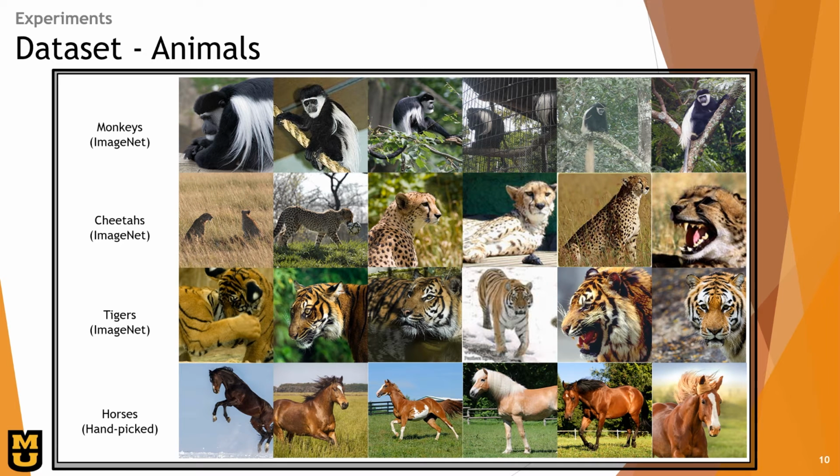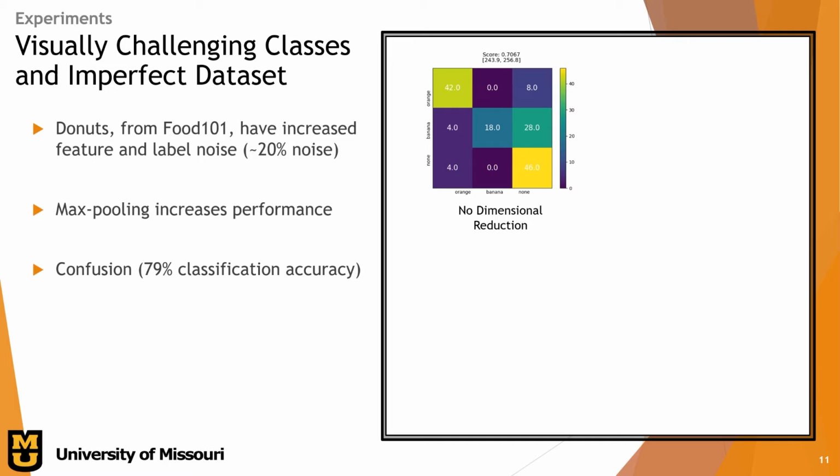For our second data set, we have animals. Following the same pattern, our monkeys, cheetahs, and tigers are from ImageNet, and our models are pre-trained on ImageNet. So our models should recognize features from these animals, whereas our horses are hand-picked. We did our first experiment on visually challenging classes and an imperfect data set. The imperfect data set is the Food 101, as it has increased feature and label noise.